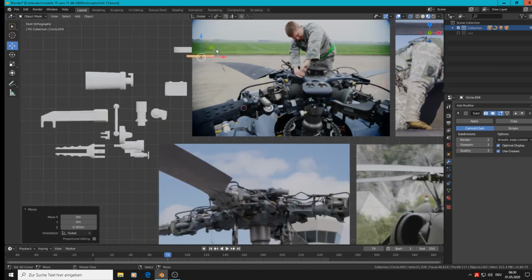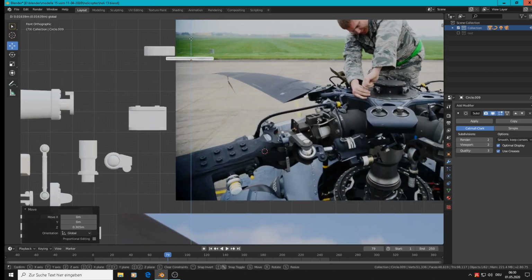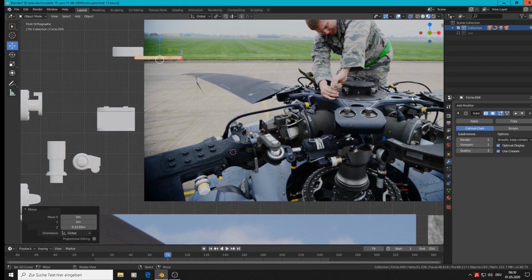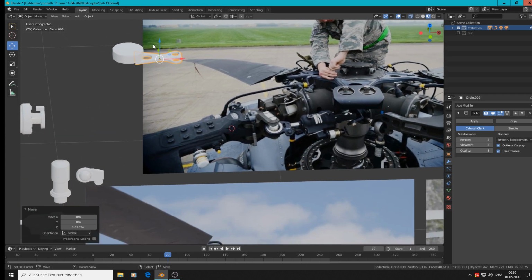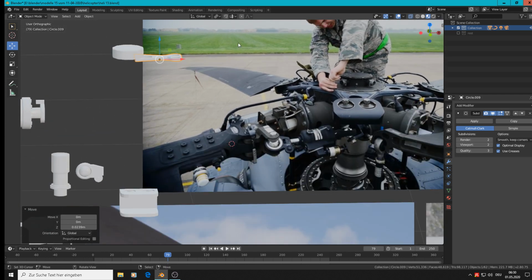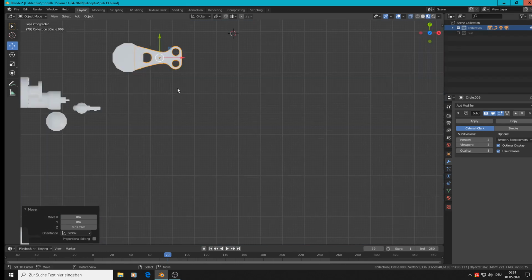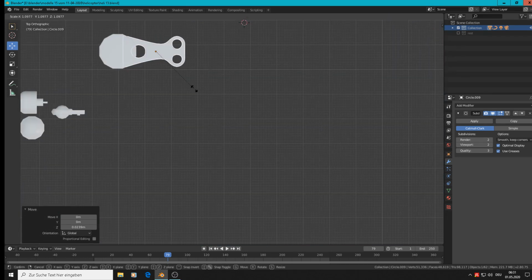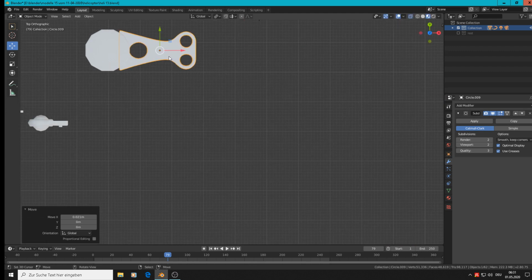Bring them up. It should be down under them. And we see that is a double of them. We take here double. It's a little bit too small. So top view, scale. Bring it there. That is the size.